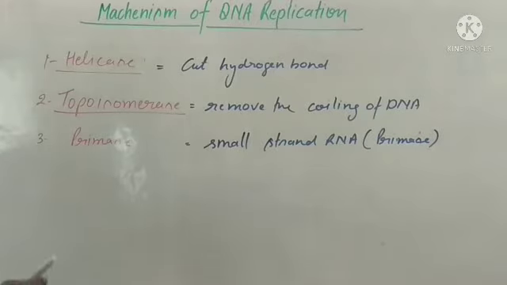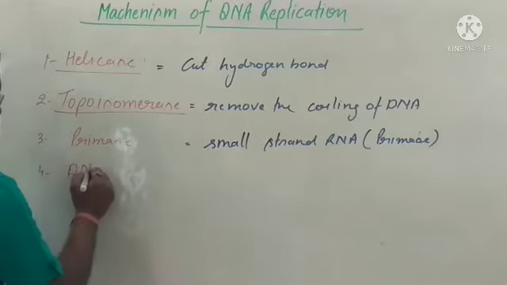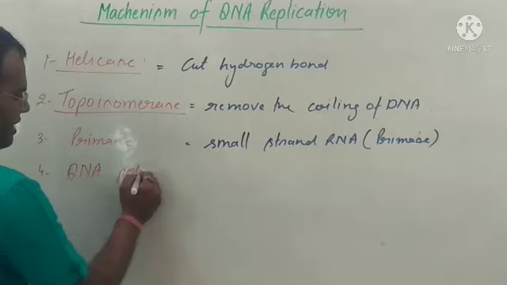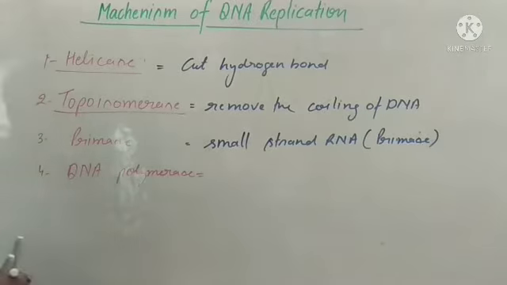Then another enzyme which is present is called the DNA polymerase enzyme. This polymerase enzyme has the ability to read the template.